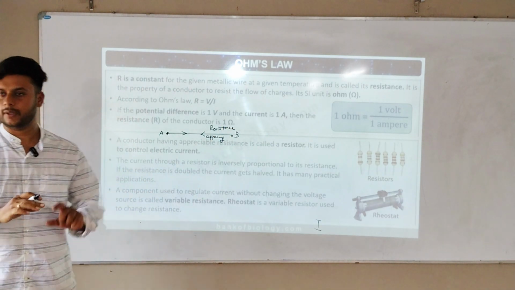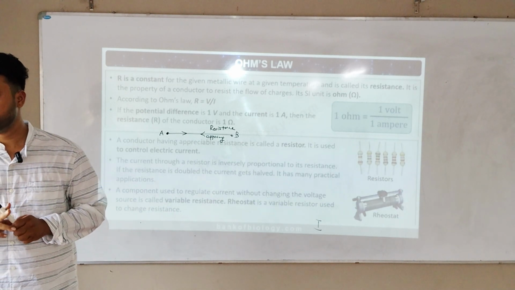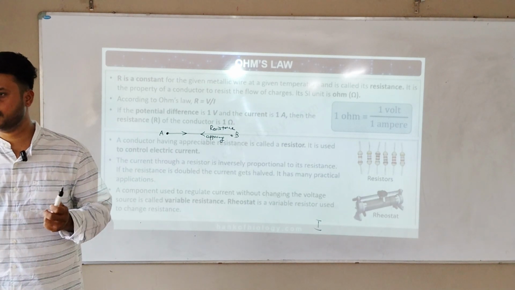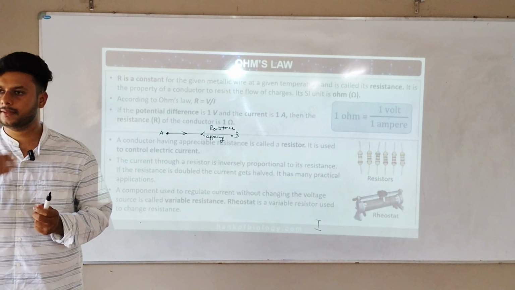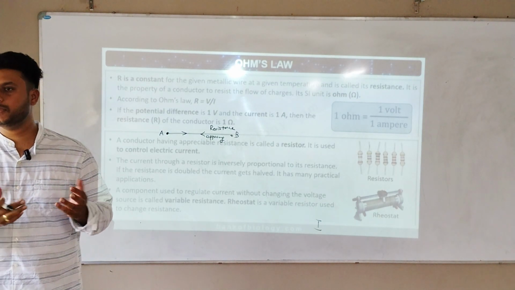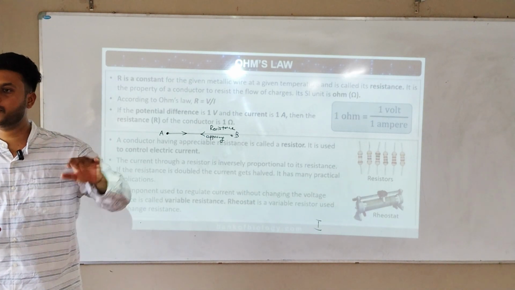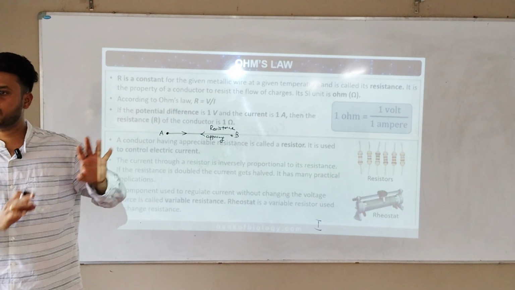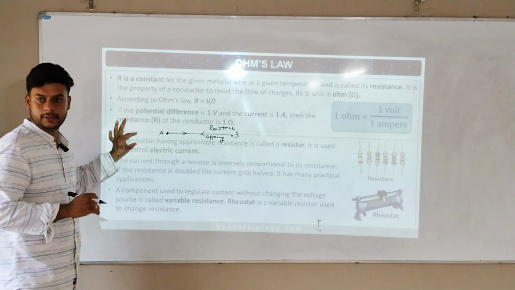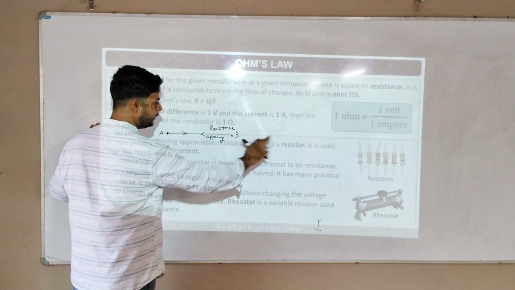Whichever body you take, some slight resistance will definitely be produced. For example, if I take a plastic bottle or can, can I pass current in that? Its resistance is very, very high. So resistance means it is the opposite force of current. If current is coming, it will stop that, it will resist that. A conductor means where current can flow. A conductor having appreciable resistance is called a resistor.